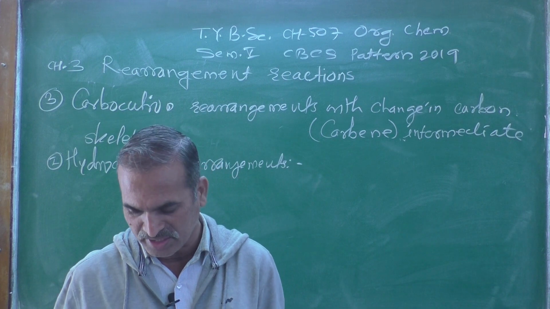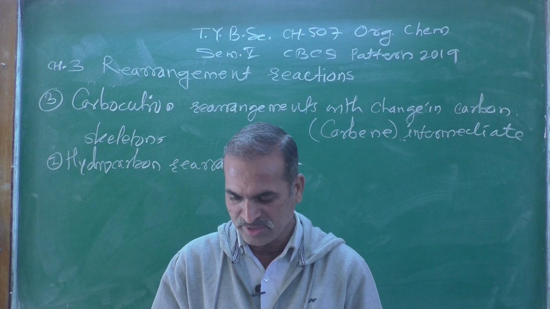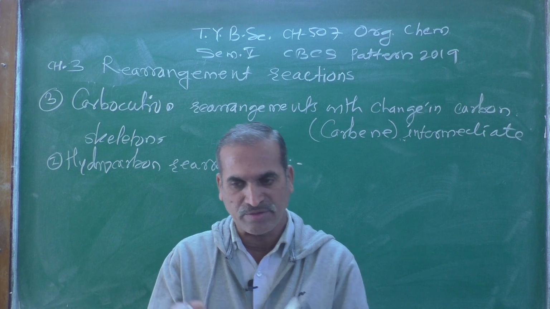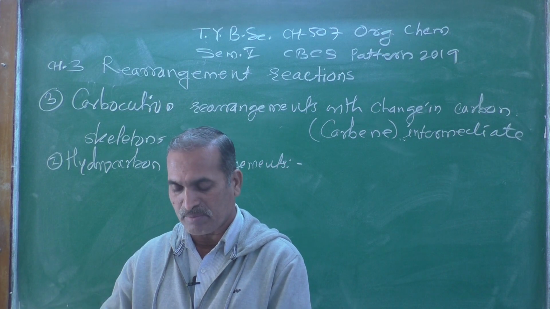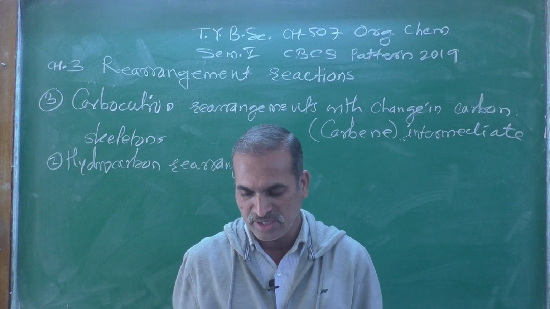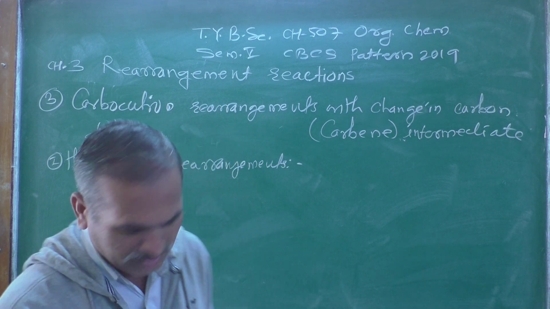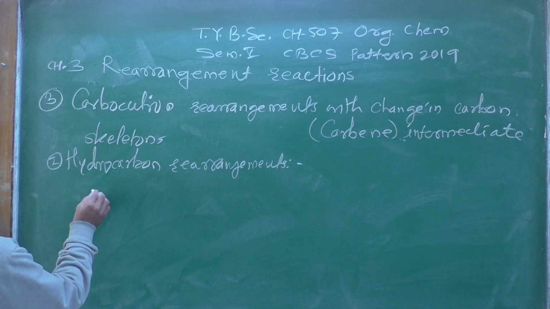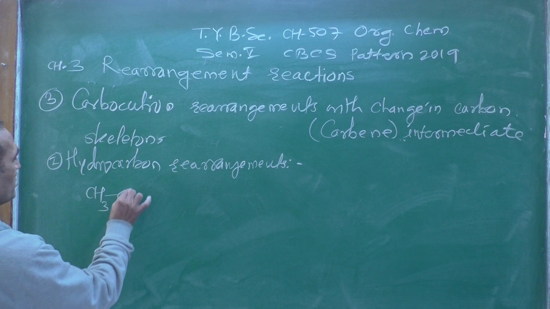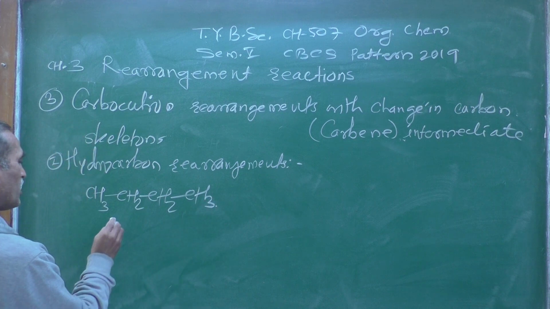In the cracking process, there is a change in the carbon skeleton and the resulting product. Before the reaction, the carbon skeleton is different, and after the reaction, the carbon skeleton is totally different. So that type of rearrangement is generally termed hydrocarbon rearrangement. Let us see here. Suppose you have your starting material, a hydrocarbon, CH3, CH2, CH2 and CH3. That we know is a